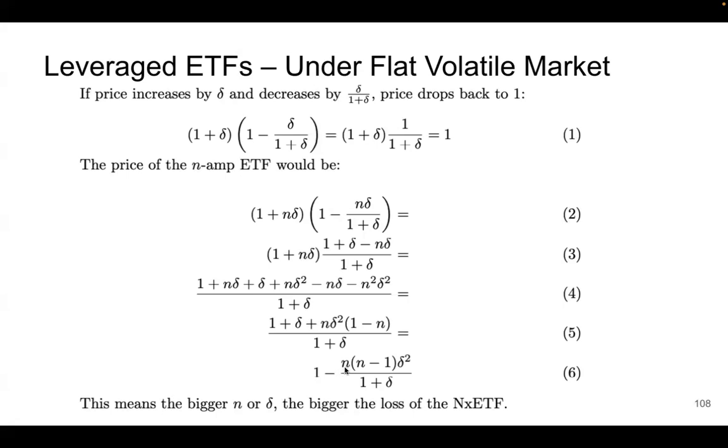On the other hand, the N means 2 or 3, depending on whether it's a 2x or 3x ETF. If N equals 2, this factor, N times N minus 1, is 2. And if N equals 3, N times N minus 1 becomes 3 times 2, which is 6. So it's much bigger than 2. If N is bigger, the drop would also be bigger. Basically, the bigger the N, which is the amplification of the leveraged ETF, or the bigger the price movement, the bigger the loss for your leveraged ETF.